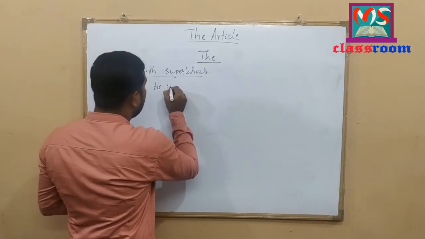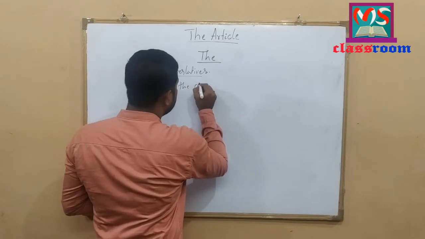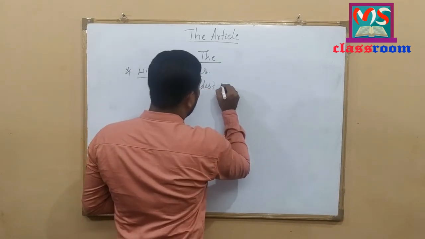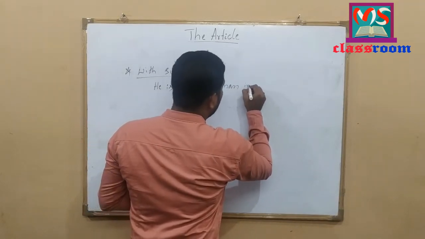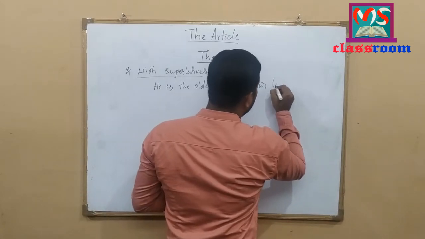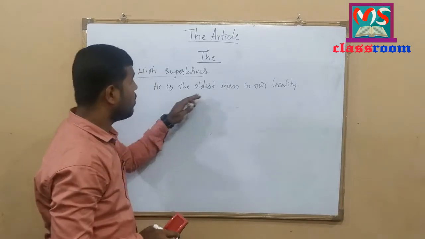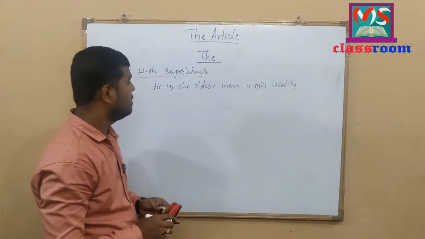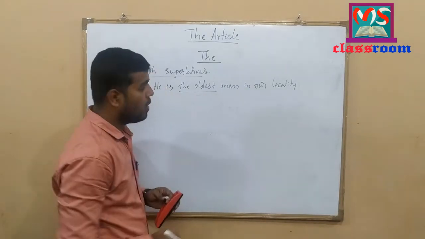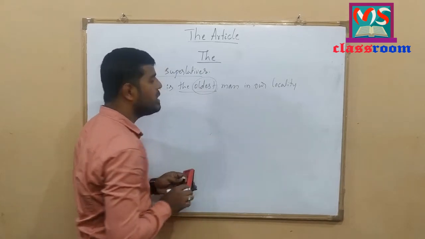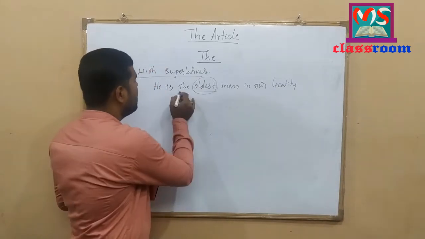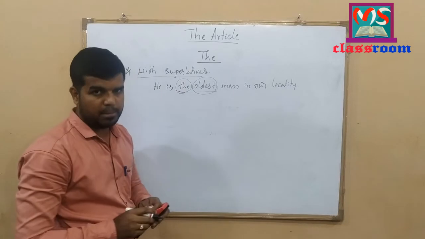He is the oldest man in our locality. Look at here. He is the oldest man in our locality. Here, the oldest. Oldest is superlative. With this superlative, I have used definite article the.